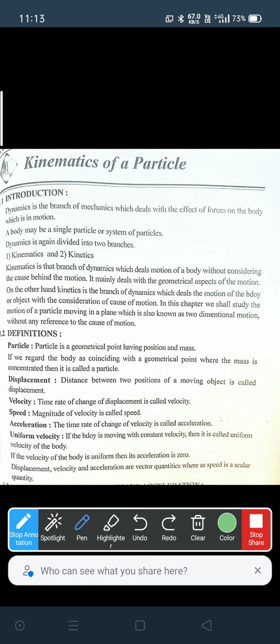On the other hand, kinetics is a branch of dynamics which deals with the motion of the body or object with the consideration of cause of motion. So, these kinetics, kinematics, dynamics, these are questions for MCQs also. Now, what is particle? Particle is a geometrical point having position and mass.